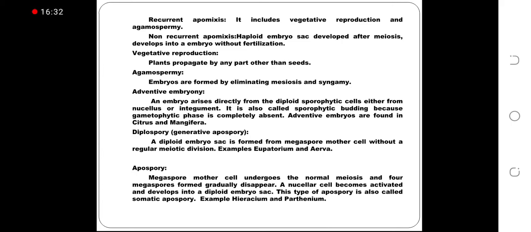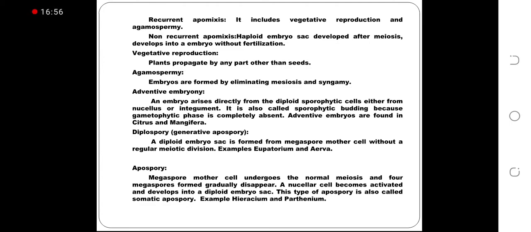Adventive embryony, an embryo arises directly from the diploid sporophytic cells, either from nucellus or integument. It is also called sporophytic budding because gametic phase is completely absent.